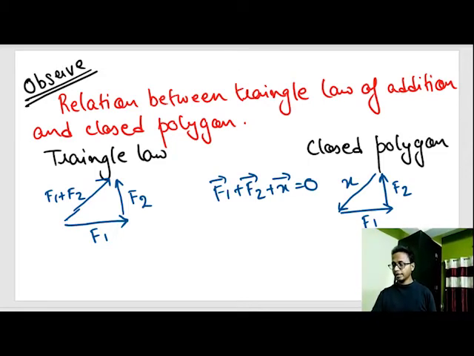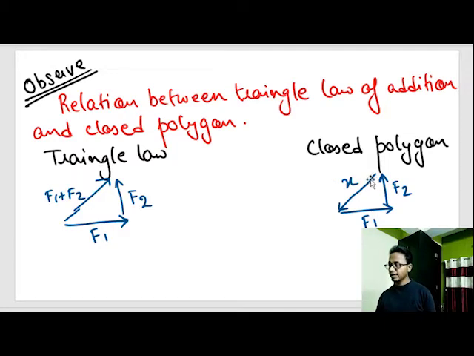So can we find out the similarities between this one and this one? Can we find out the similarities between f1 plus f2 and x? See out here, this f1 plus f2 vector and this x vector is just the opposite of f1 plus f2.